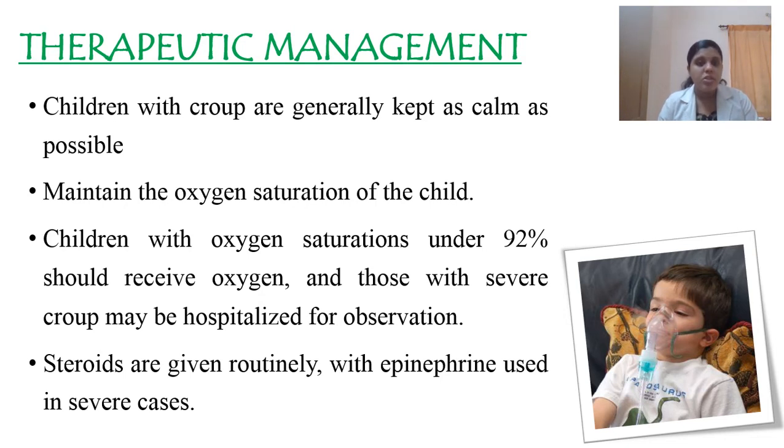So the saturation has to be maintained. Any child with saturation less than 92 percent has to be given supplemental oxygen, and in case of severe croup the child needs to be admitted. Then steroids can be given, and usually epinephrine is given as the drug of choice.